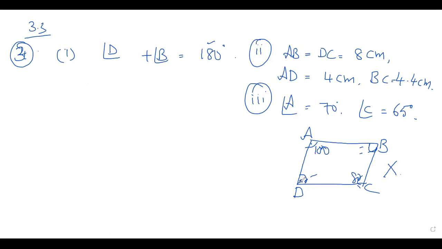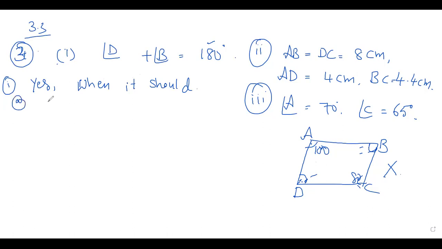And the sum of the adjacent angles should be 180 degree. And you have to give a reason here for the first one, children. See, it is a parallelogram. When it is a parallelogram, it should fulfill the conditions, children.